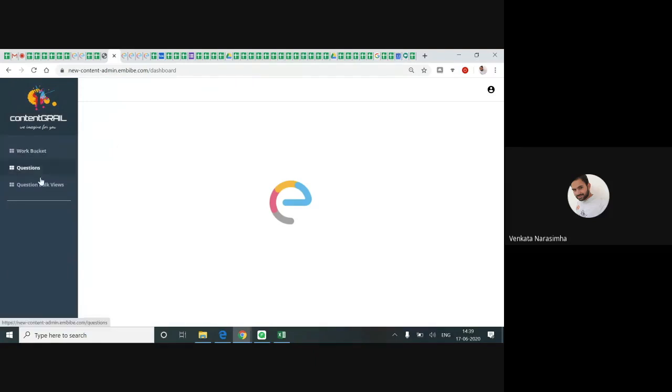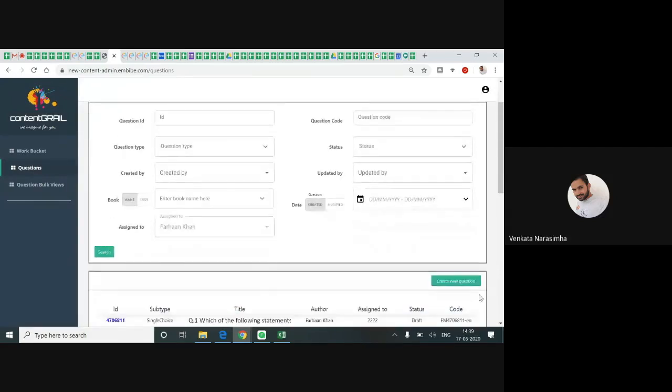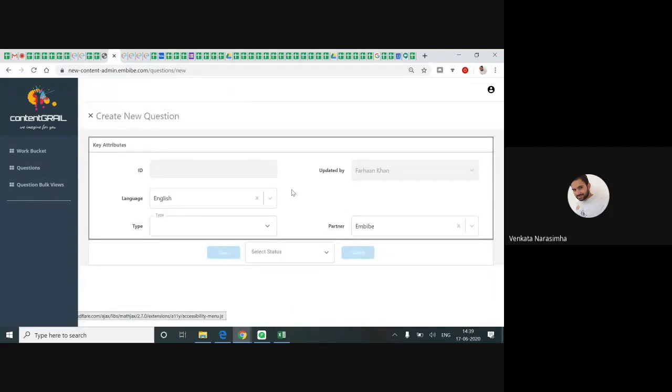Here you can see three options. When you want to create a question, you need to go to Questions. Click on it, and you can see the create new question button. Click on it. Check here, updated by me, your name should appear. If your name is not appearing, then your internet connection is not proper.